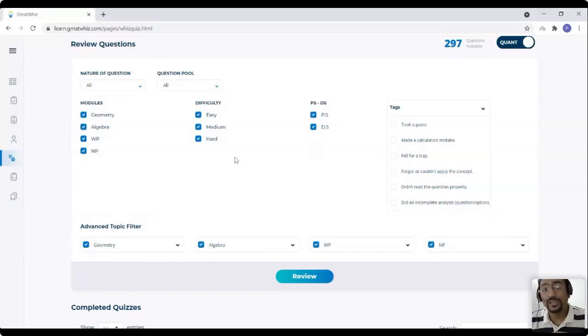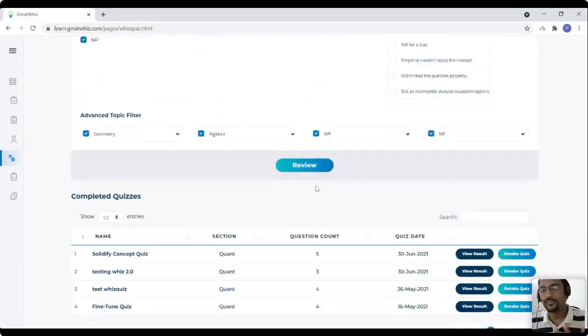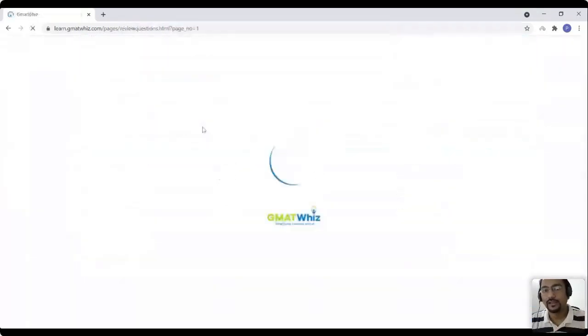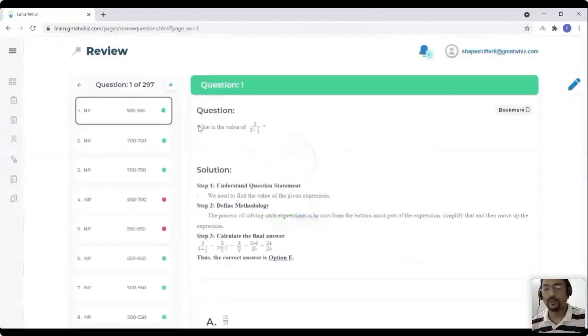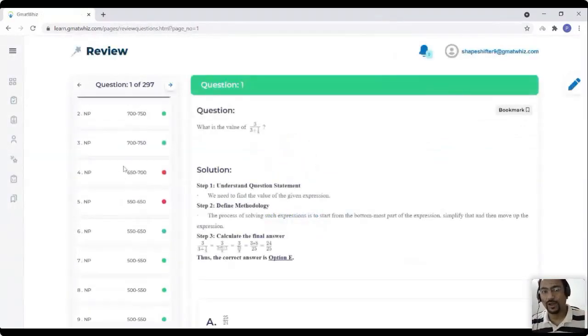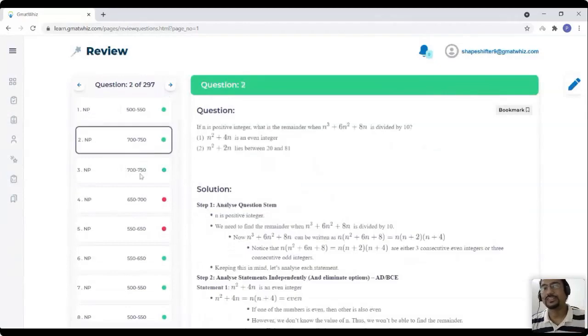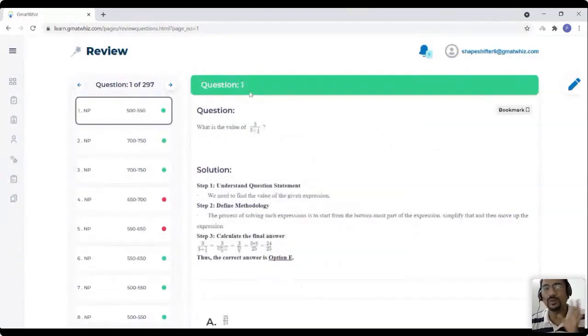So what you do is you simply come here, or if you select all pools, all types of questions, everything, you just click on review, and you can actually create a proper pool of all the questions which you have done till date. You will know whether you have gotten this question right or wrong. All of these question pools are created for you.